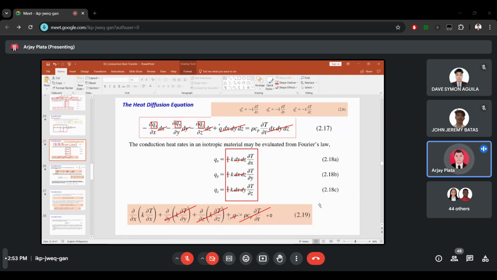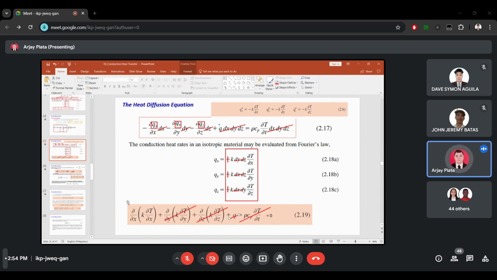So what will remain in the equation is this one, partial derivative with respect to x of the quantity k times partial derivative of T with respect to x, equal to 0. And this is the Fourier's law equation. Since we only have one direction, we will not use the partial derivative.